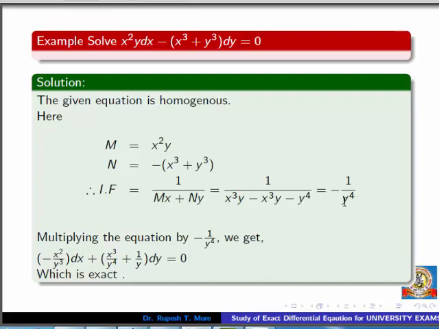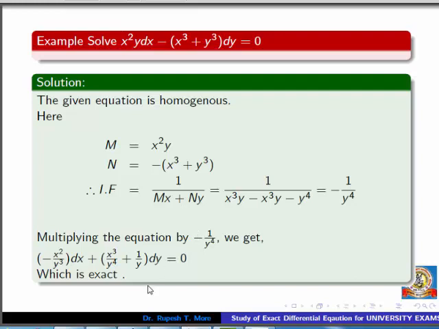What is the next step? We have to multiply this integrating factor to the given differential equation. We get a new differential equation. So we get new M, that means the coefficient of dx, and new N, the coefficient of dy, and this new differential equation is exact since we multiplied by the integrating factor, by using this result.